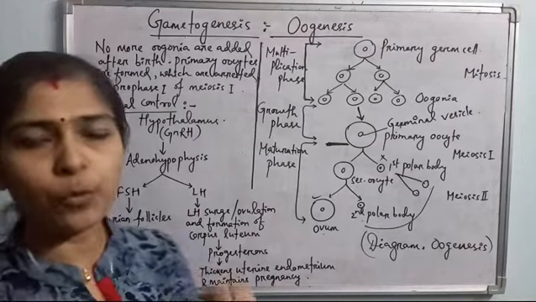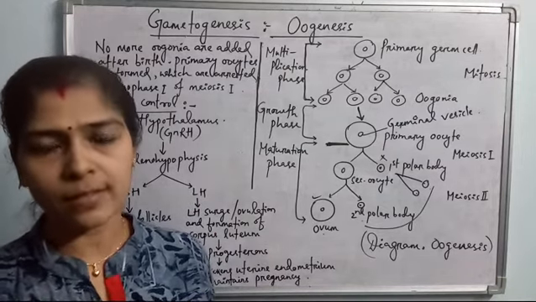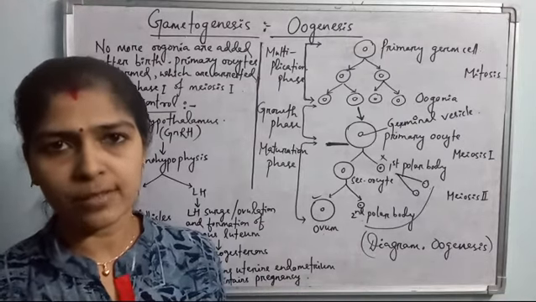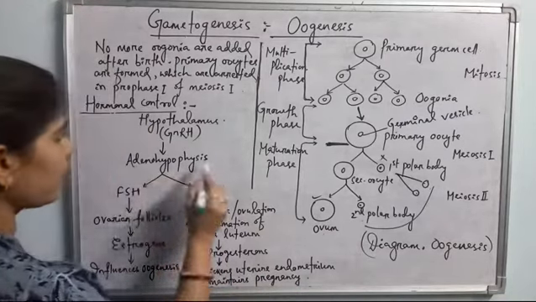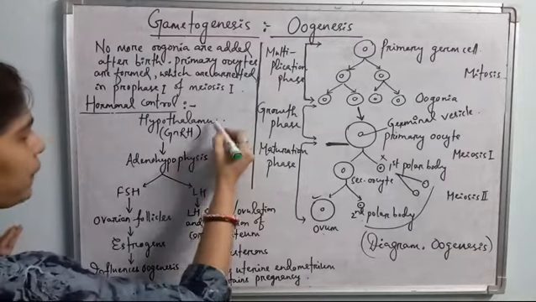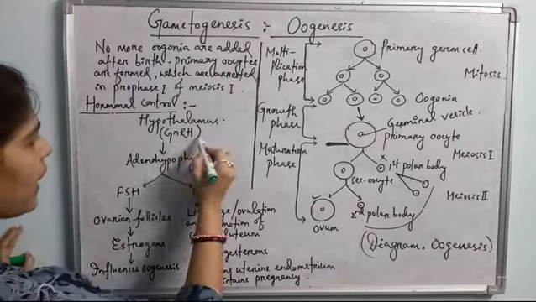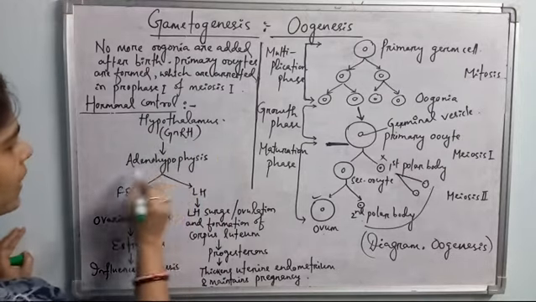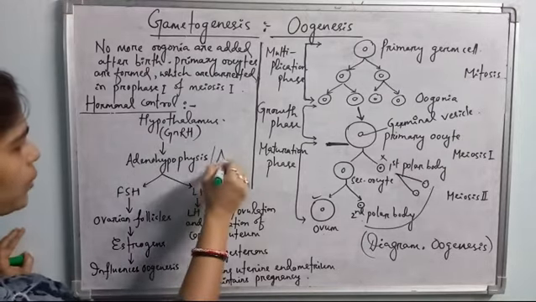Pituitary is divided into three portions: adenohypophysis, then the pars media, the middle pituitary, then the posterior hypophysis. Adenohypophysis is the anterior part of pituitary. Hypothalamus produces the hormone GnRH, gonadotropin releasing hormone. This hormone's target site is adenohypophysis, or anterior pituitary.